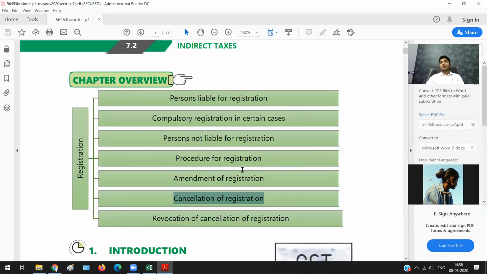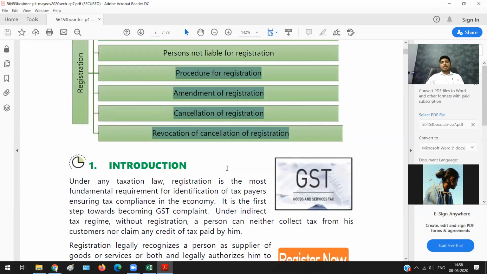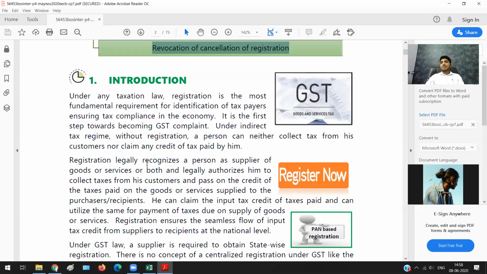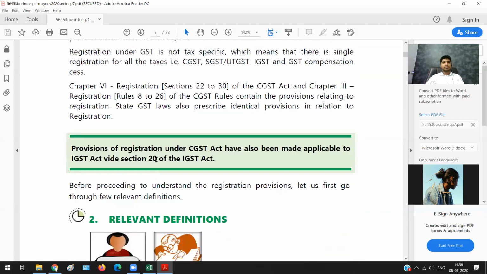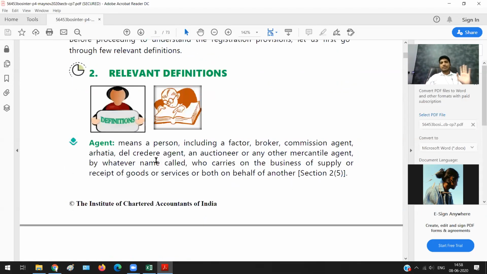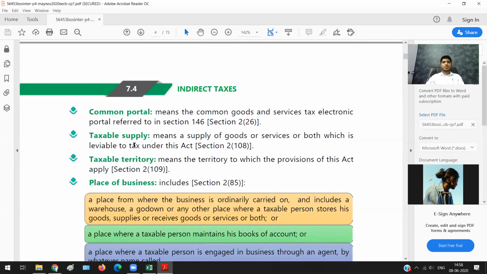But in this chapter, what is important from your examination point is only these first three things. Questions will not come at inter level for all this. These are more of practical issues. Questions will not come on that. Now again, theory, what you have, you can successfully ignore this. Ignore everything. Relevant definitions they have given: what is an agent? What is common portal?